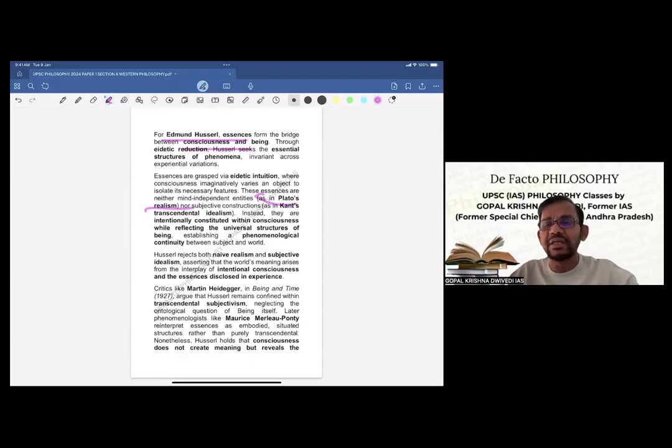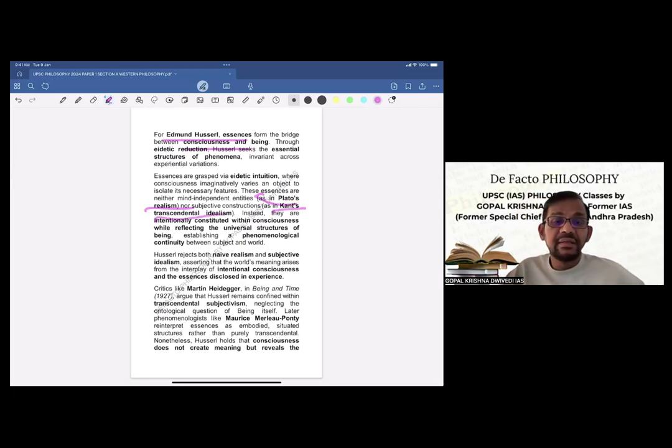And in many answers you might have seen, we have compared it, briefly, because the number of words is limited, so you cannot devote more lines and sentences. But here you see. So these essences are neither mind-dependent entities, as in Plato's realism, nor subjective constructions, as in Kant's transcendental idealism.